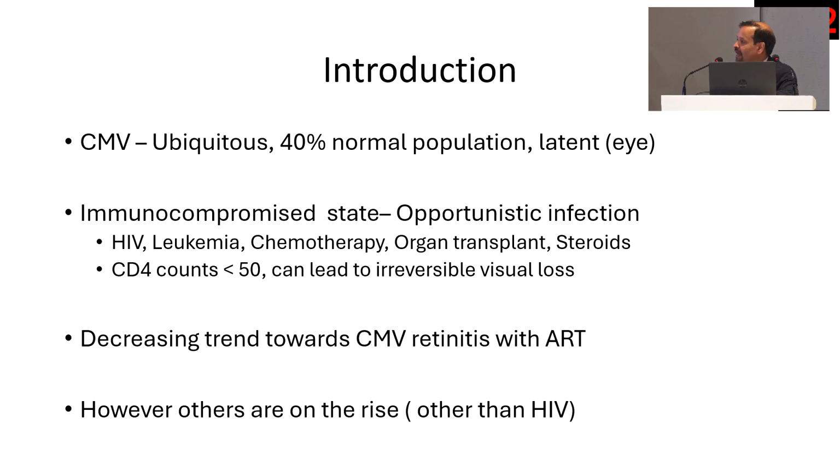While typically we had seen CMV retinitis, lots of them with AIDS and HIV, with antiretroviral therapy now prevalent, the incidence of CMV retinitis in these cases is on the decline. However, in other immunocompromised states, for example chemotherapy, organ transplant patients, and even patients who have been on steroids, it's not uncommon to see CMV retinitis. Remember, in any immunocompromised state, you must think of CMV retinitis and not only AIDS.